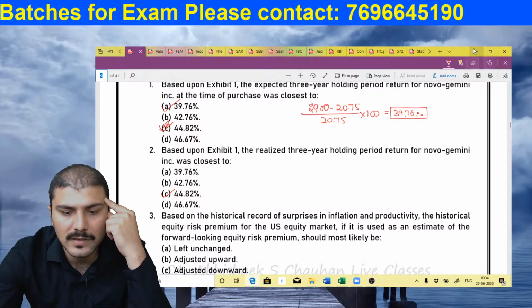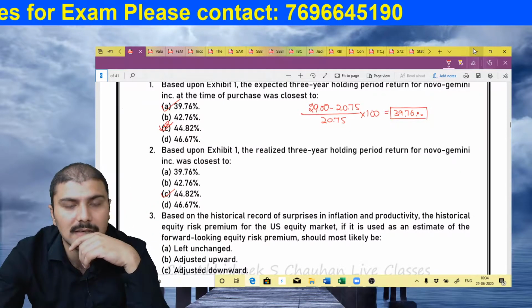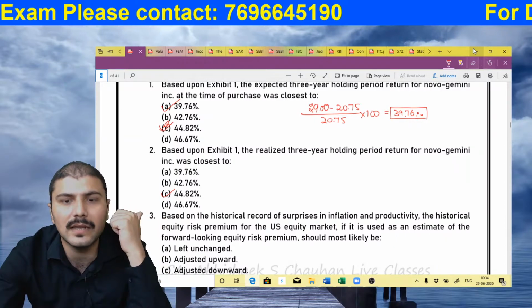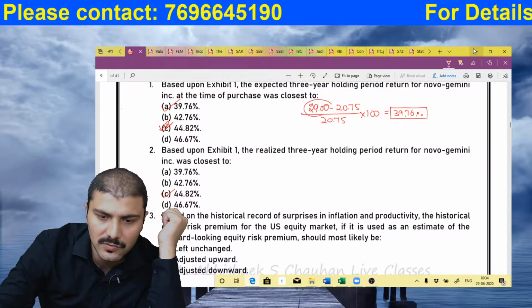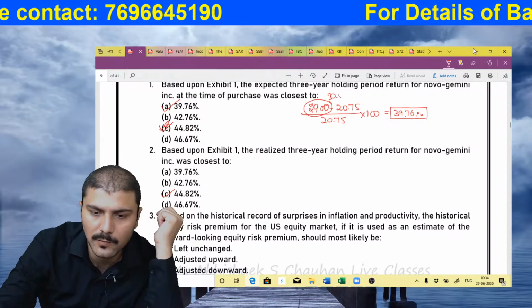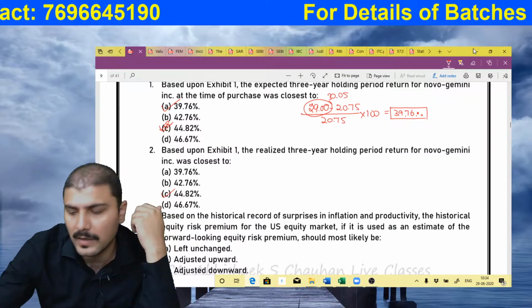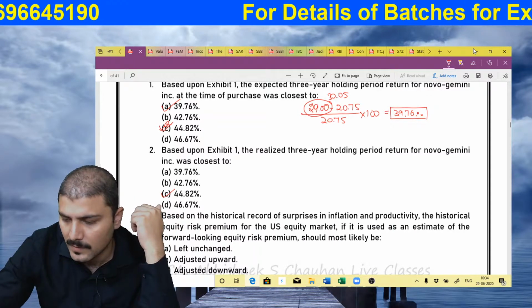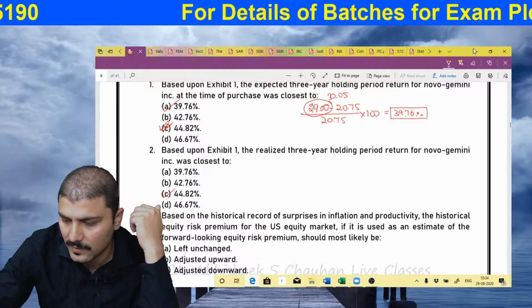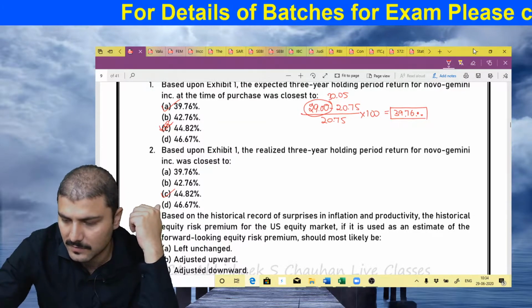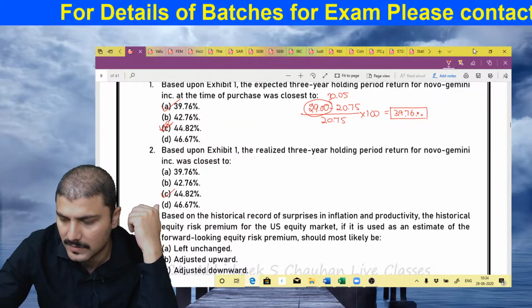Then based on exhibit 1, the realized return for this company was, now if you calculate the realized return, then actually this share was not sold for 29 but for 30.05. So based on 30.05, it is 30.05 minus 20.75 divided by 20.75.